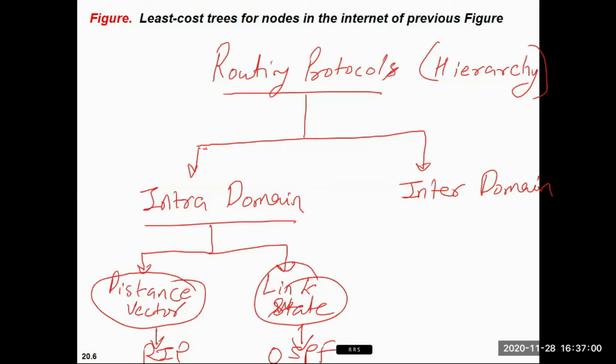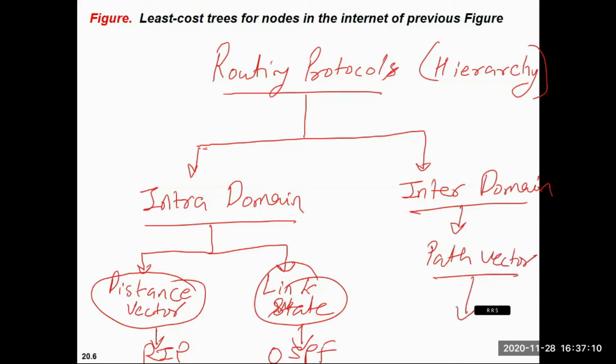In a similar manner, inter-domain can be categorized as path vector, and inside path vector, one important protocol we will study is BGP, the Border Gateway Protocol. We will see all the things one by one. The first thing we will discuss is distance vector routing.